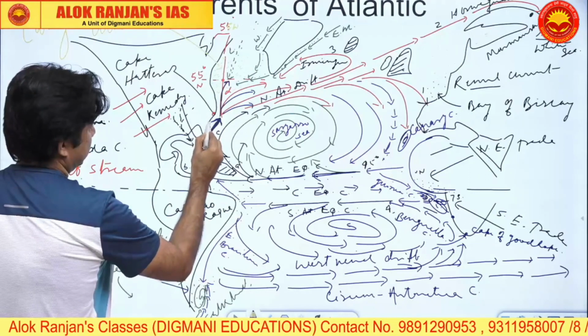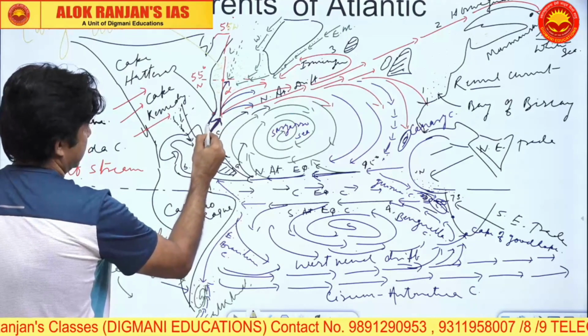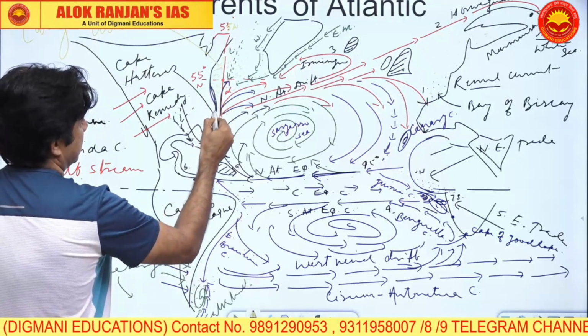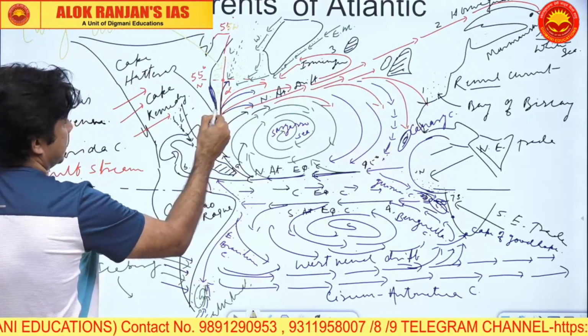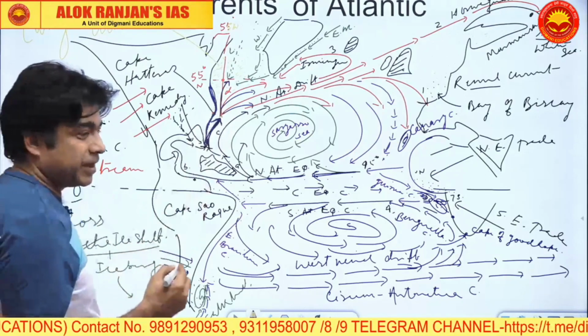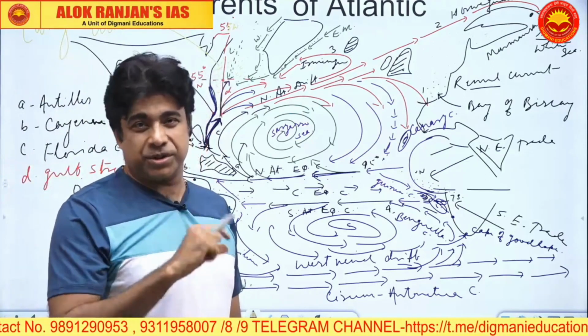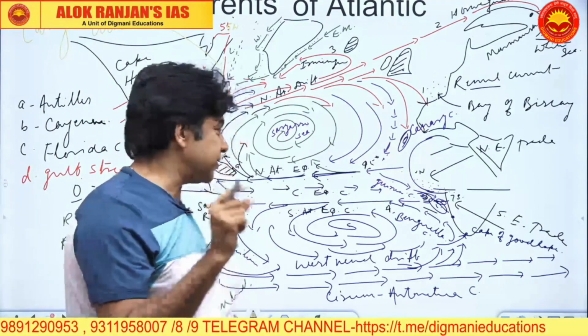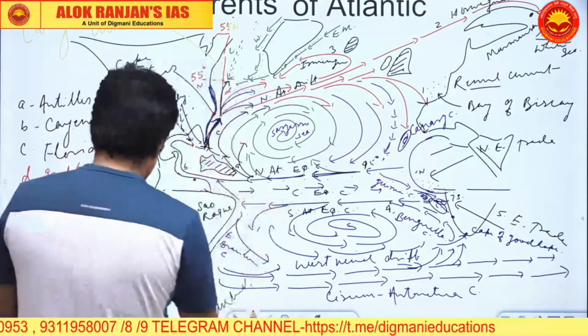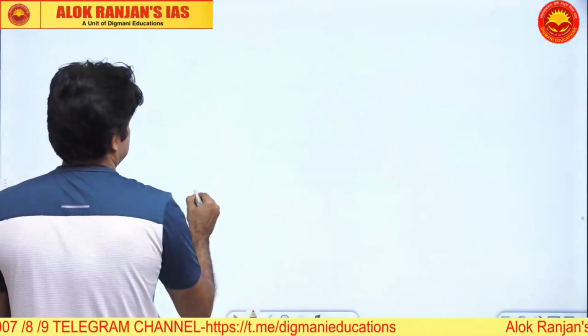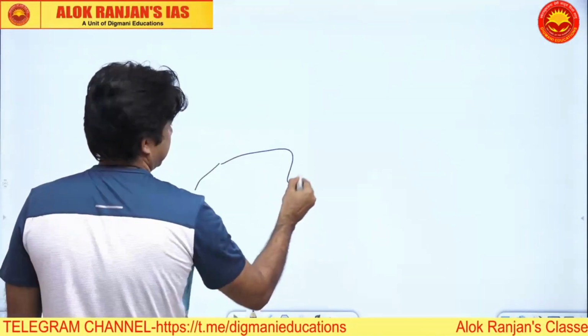American coast, this part near Cape Hatteras, this is Florida. So this part of America, roughly you can call it the mid-Atlantic coast or the mid-Atlantic seaboard. So along the mid-Atlantic seaboard, this is your Florida.